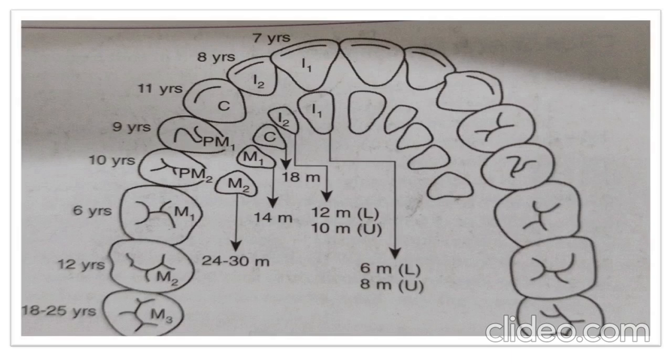Now you can see in this image, it is the image of the lower mandible. The teeth in the inner circle are the temporary teeth, and the teeth in the outer circle are the permanent teeth. So you can easily see that the permanent teeth are more than the temporary teeth.